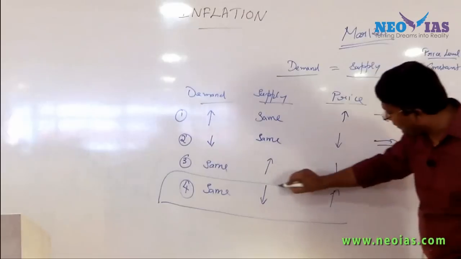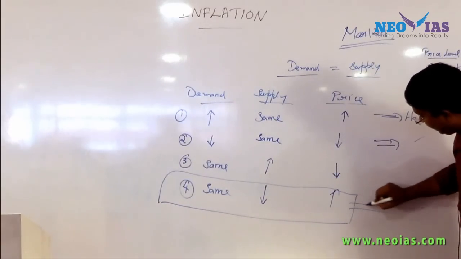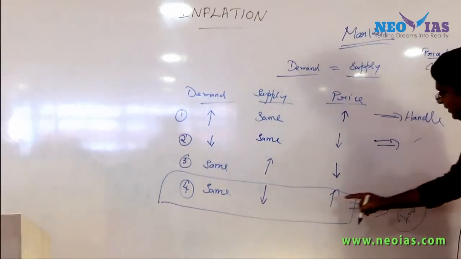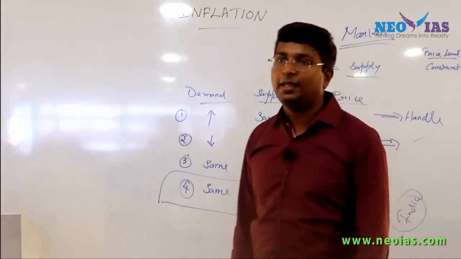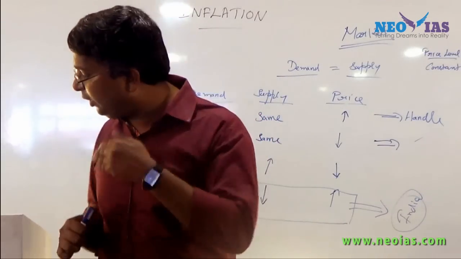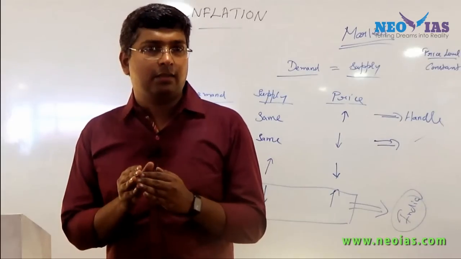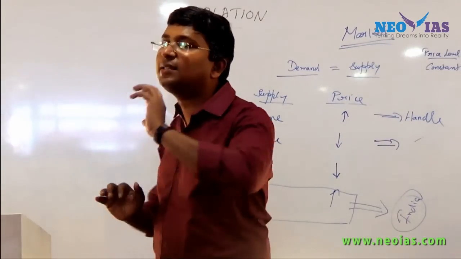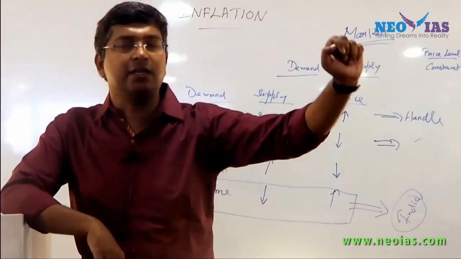The last case is what happens in India, generally in India. In India, there is an increase in the price level. In India, we had already discussed, the most widely seen phenomenon is inflation, not deflation or disinflation.